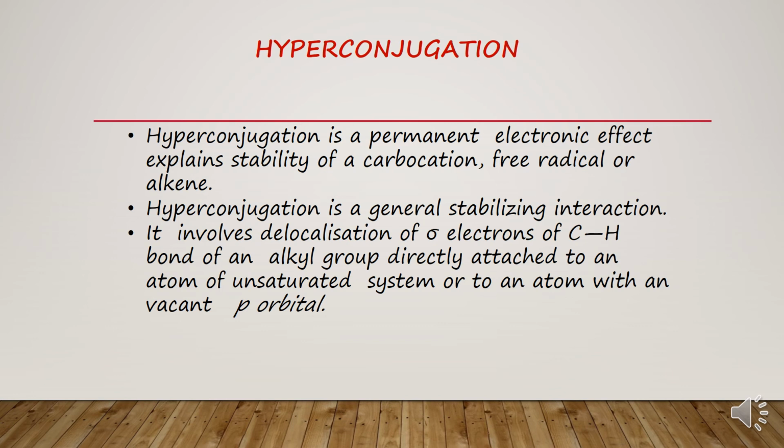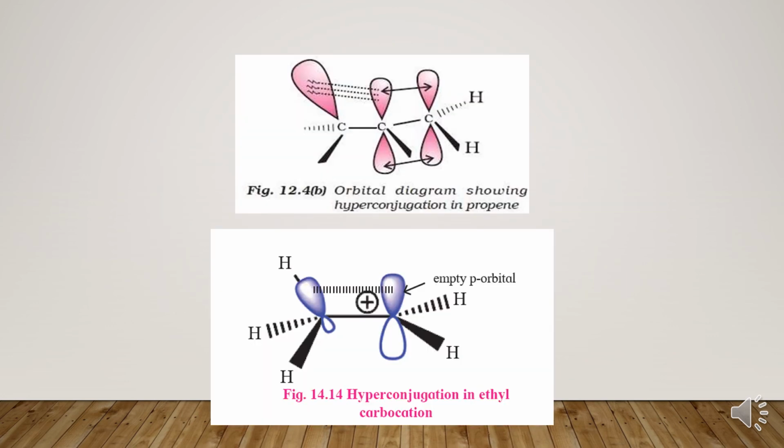One thing which should be considered while observing hyperconjugation is the two orbitals. One orbital of C-H and one vacant p orbital, or p orbital containing paired electrons, should be aligned so that delocalization can happen. Let's talk about the ethyl carbocation here.